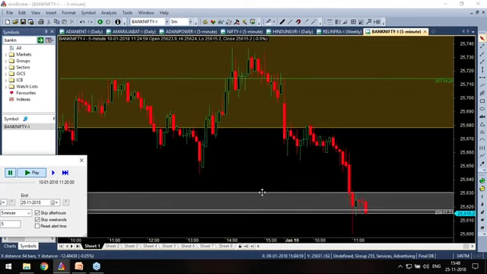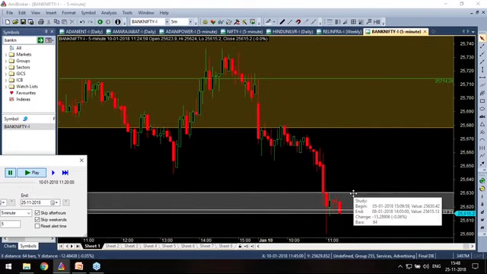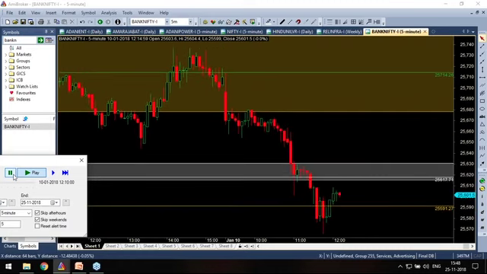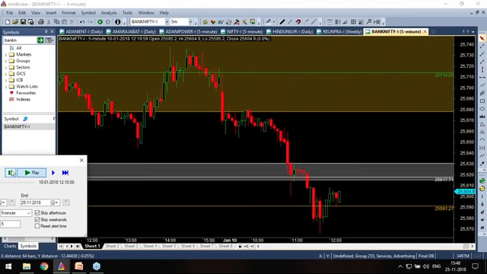Okay. The price has come and broken the break limit zone. The moment it breaks the break limit zone, that zone itself can act as a resistance now.